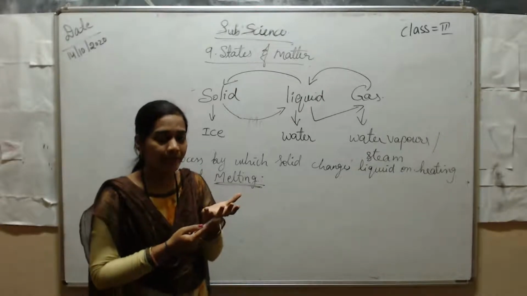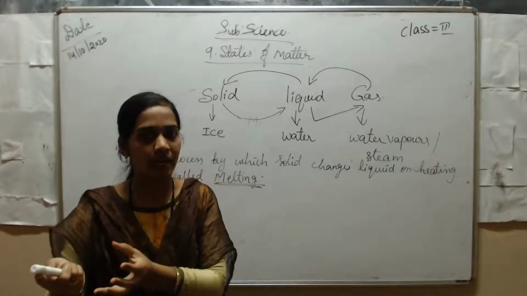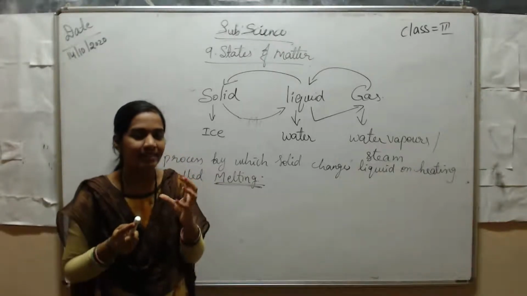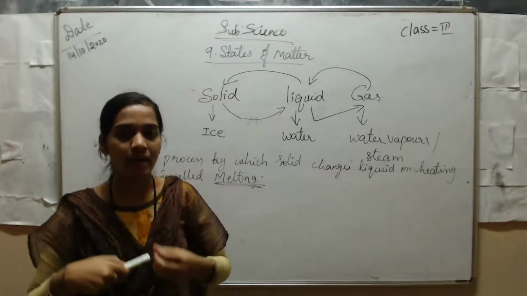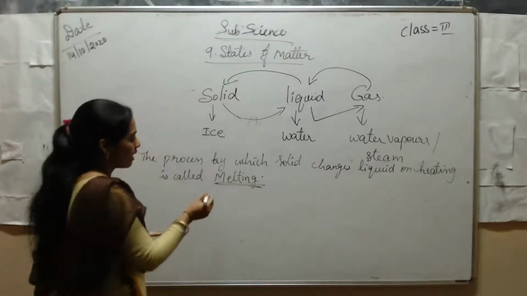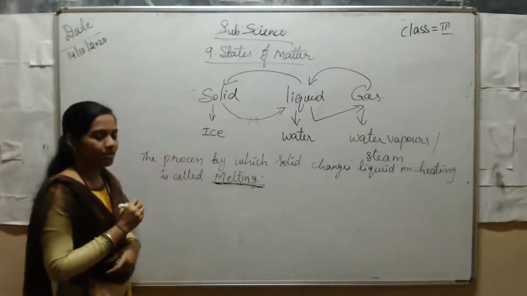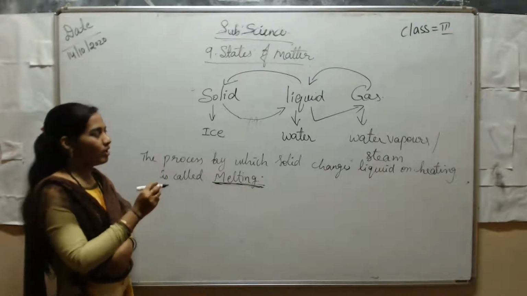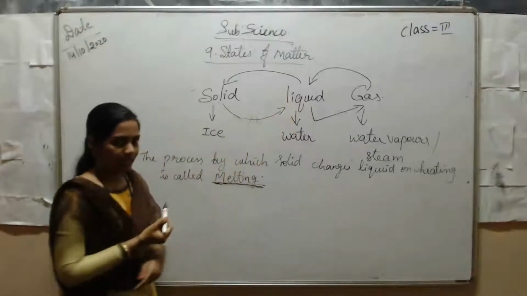On heating, the ice melts and it becomes liquid. This process we call melting. Understood, students? Melting means the process in which the solid changes to liquid.